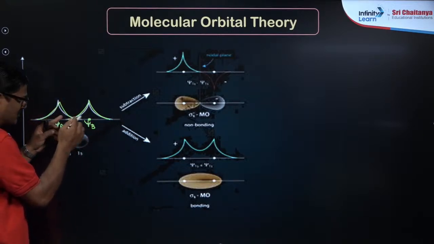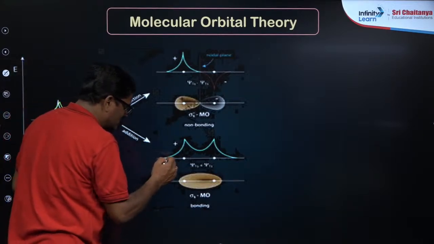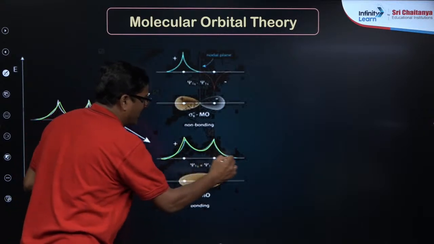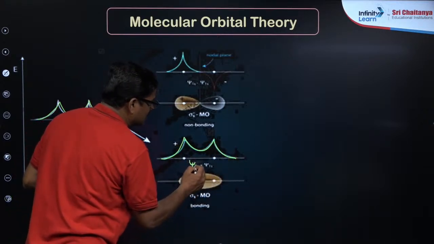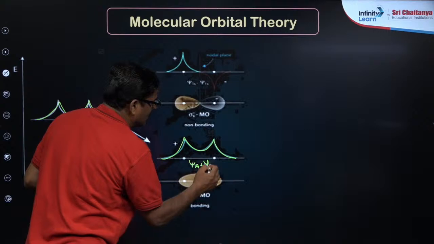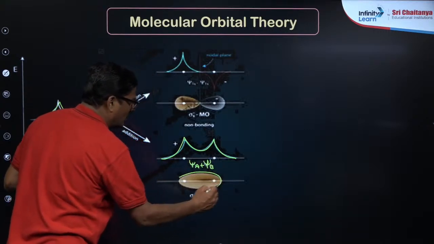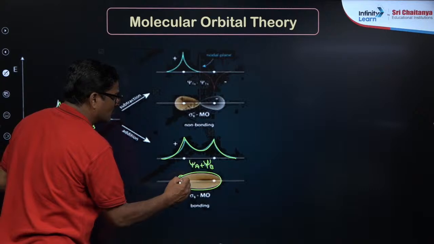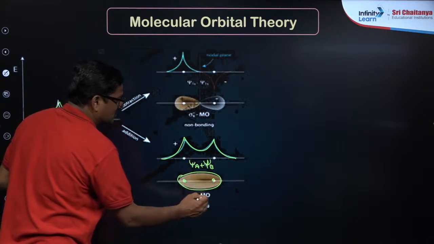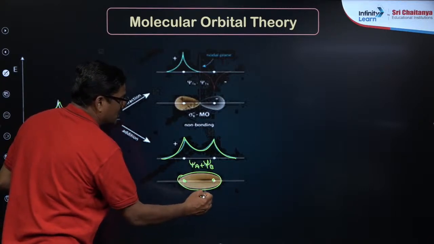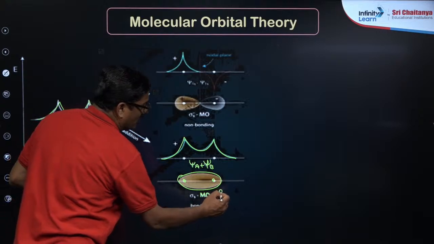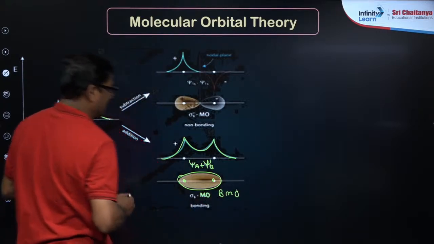When these two waves are mixed, it gives addition of the waves, that is psi A plus psi B, and gives more electron cloud between the nuclei. So that gives rise to the bonding molecular orbital.